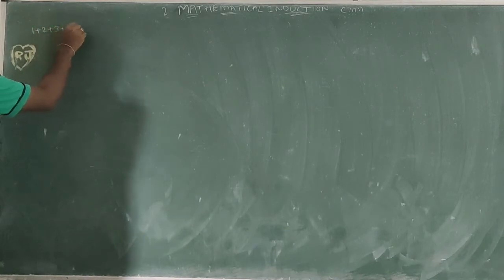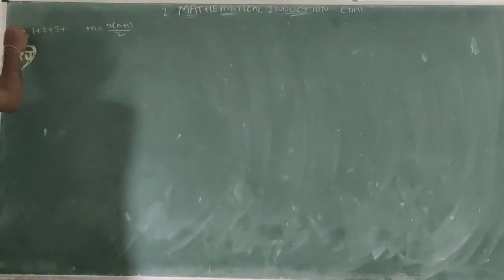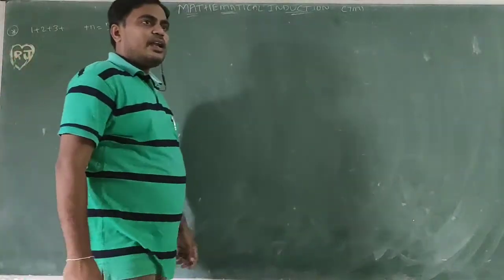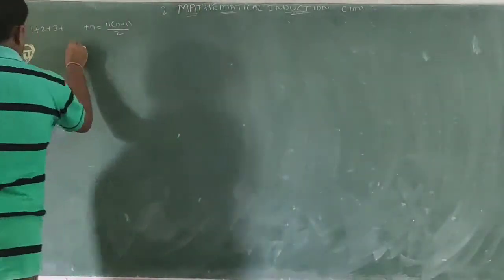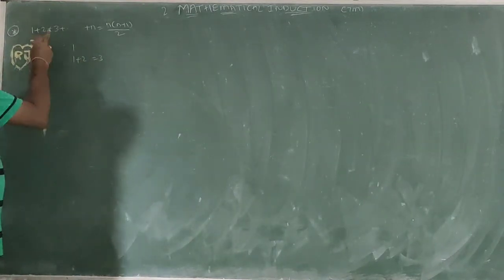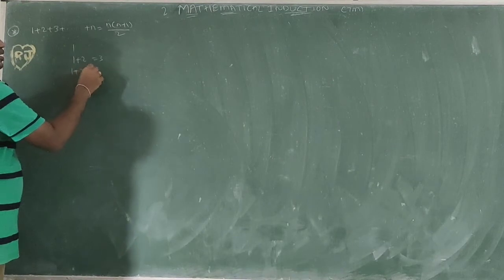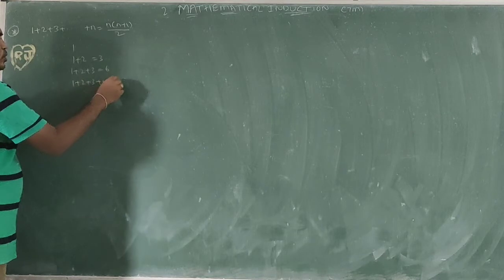First, the Gaussian formula: 1 plus 2 plus 3 and so on up to n equals n(n plus 1) by 2. This is the question. I want to prove this for all natural numbers, infinitely many natural numbers. What is the first natural number? 1. Second, 1 and 2: 1 plus 2 equals 3. Third, 1 plus 2 plus 3 equals 6. 1 plus 2 plus 3 plus 4 equals 10.